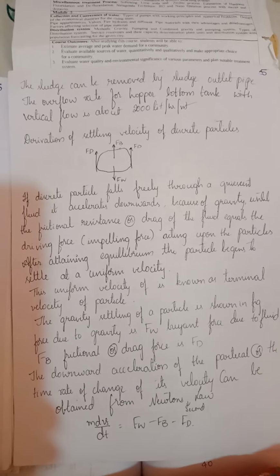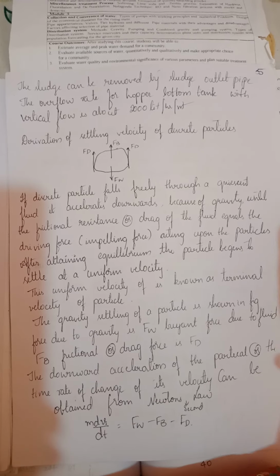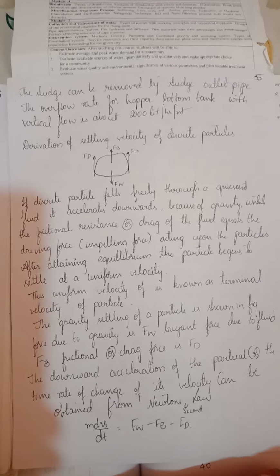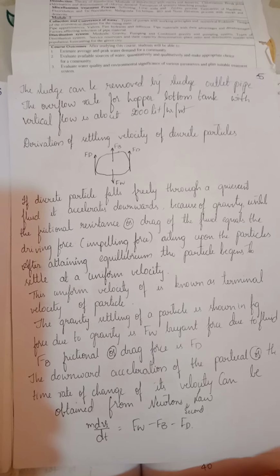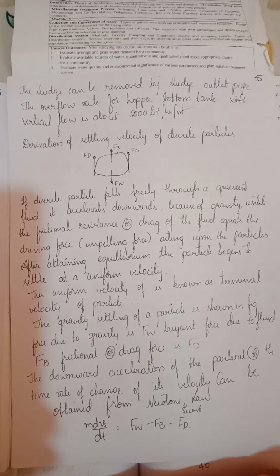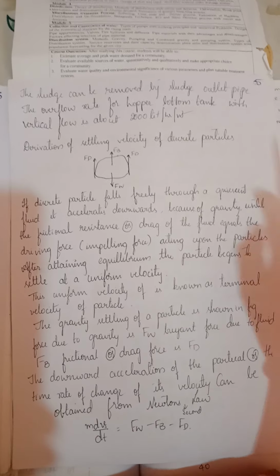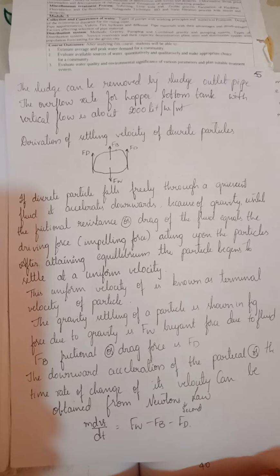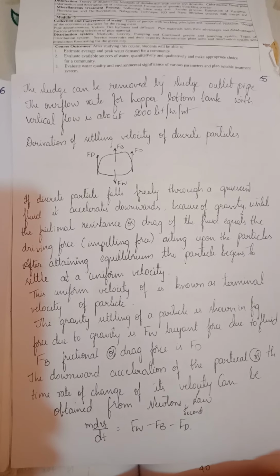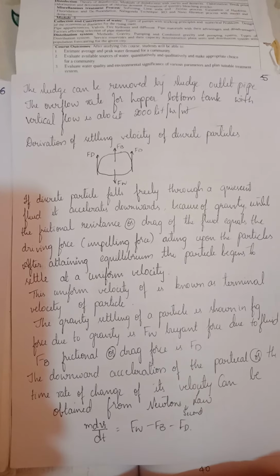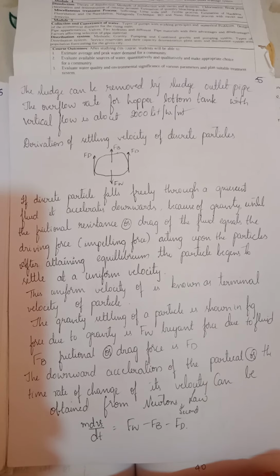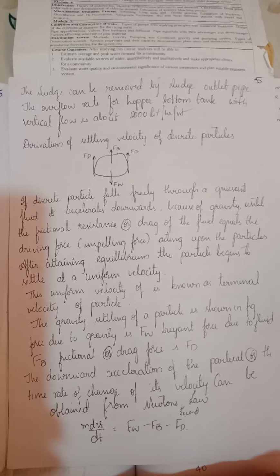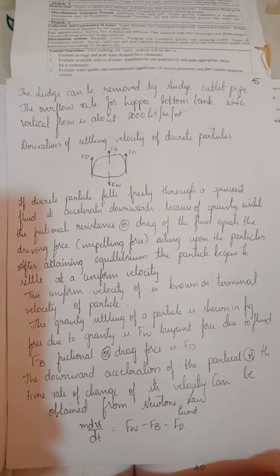If you drop any discrete particle into water, it will accelerate downwards, right? When it accelerates downwards, some forces act on the discrete particle. Such forces are the buoyant force, drag force, and gravitational force. The buoyant force is denoted by Fb, the drag force is denoted by Fd, and the gravitational force is denoted by Fw.